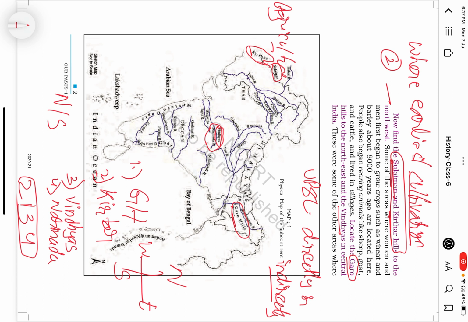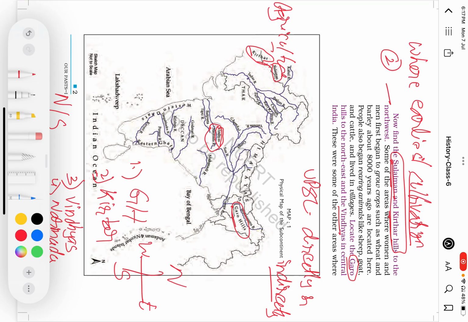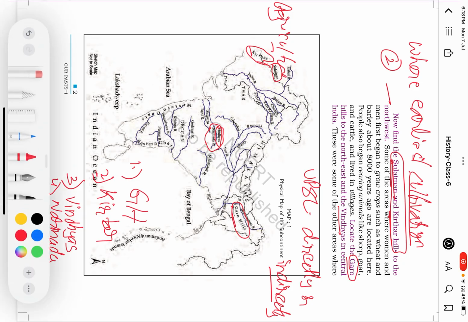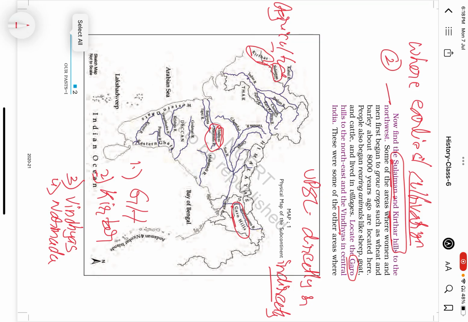Next, another important aspect which is very much related to the topic is how UPSC frames questions with the given data. See, let us have the same options. Garo Hills, Kirtar, Vindhyas, and Narmada. Simply, the question will be posed in this manner: arrange the chronological sequence, chronology of these places in prehistory.